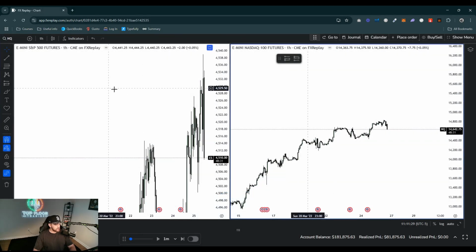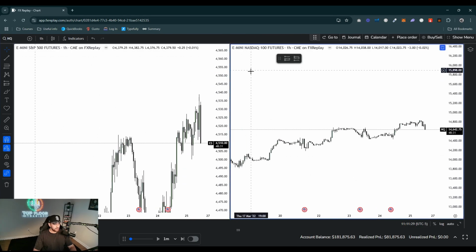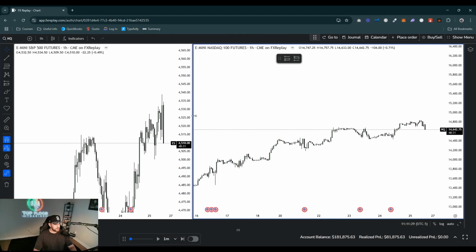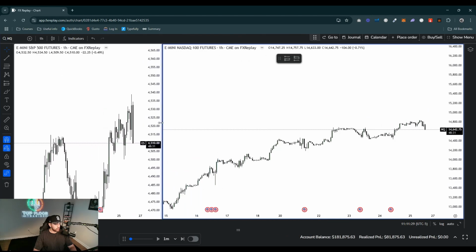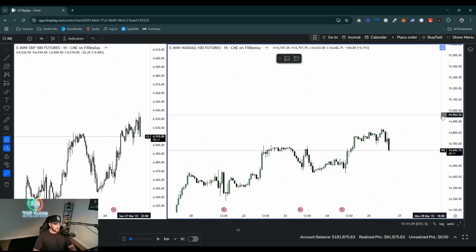First and foremost, I'm going to have two charts here for the most part. I'm going to have the ES to the left just so I can identify SMTs and things like that. Then I'm going to have my NQ chart over here to the right, which is my main chart that I use. I'm going to bring this over to the left a little bit for the ES chart, because I don't really trade ES. I'm really an NQ type of guy.